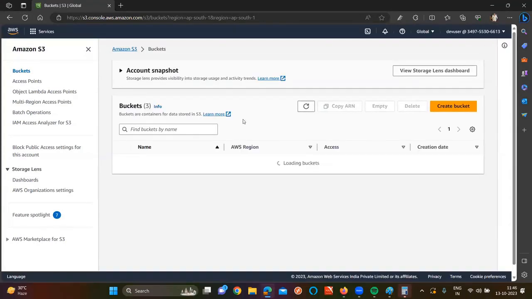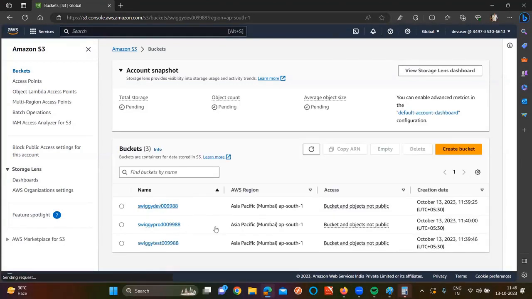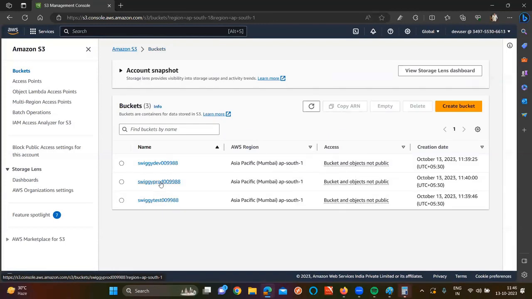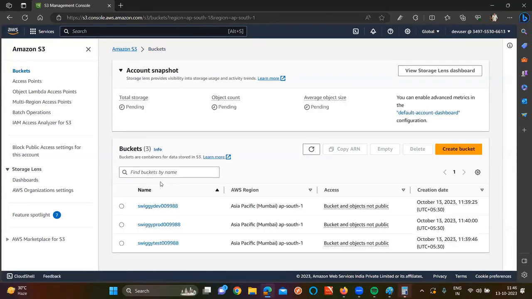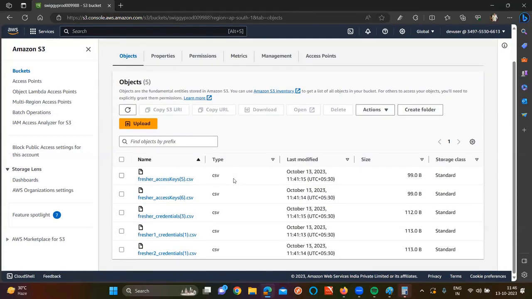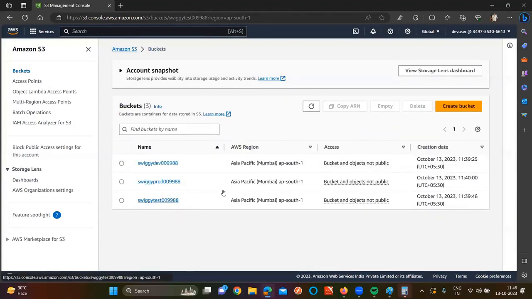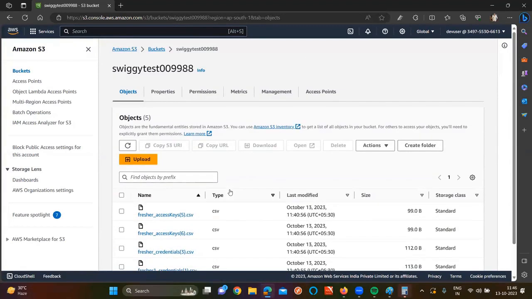The moment we click on refresh, currently am I able to see the objects of Swiggy dev bucket or not? Dev bucket. If I go to prod bucket, will I be able to see this one? What are you seeing here? We are seeing it. Again test also we are seeing, right? Why are we seeing this? No, that's not the case actually.